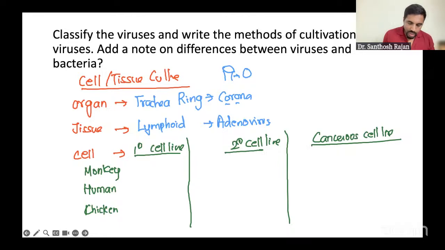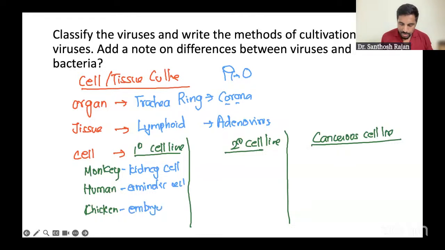Now here, monkey kidney cell. Monkey kidney cell is a primary cell line. Human will be human amniotic cell, and chicken would be chicken embryo cells, always chicken embryo cells. This much only. Very, very simple. Amniotic and embryo, all animals will come under primary. Secondary, only one thing you have to remember: fibroblast. The fibroblast is always secondary. That's it.